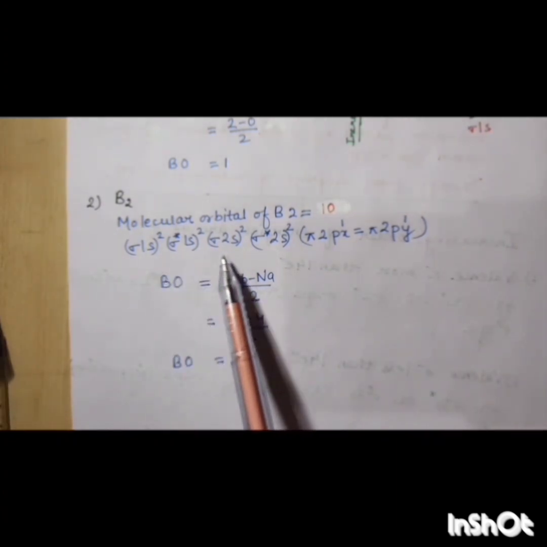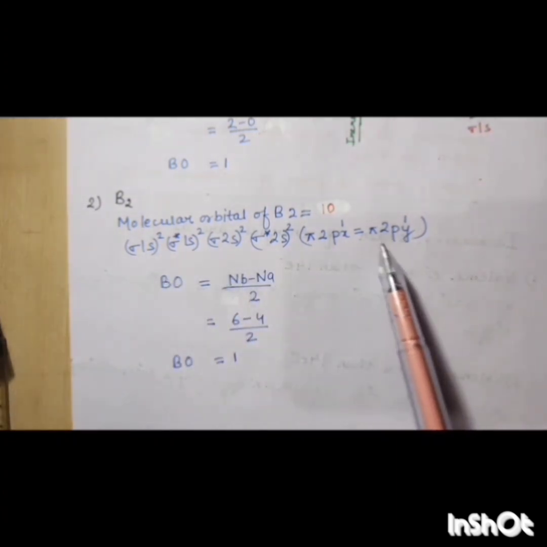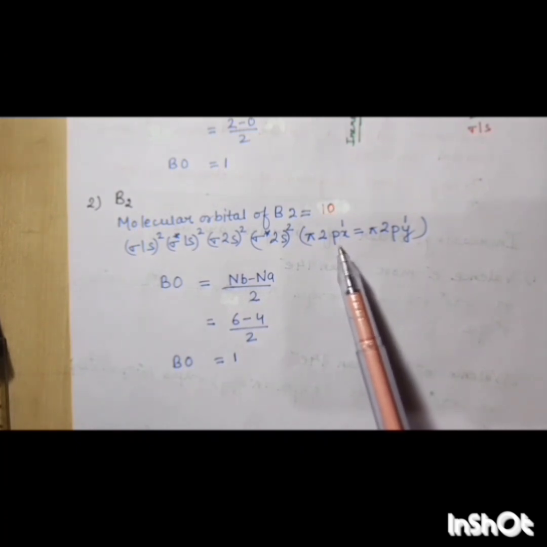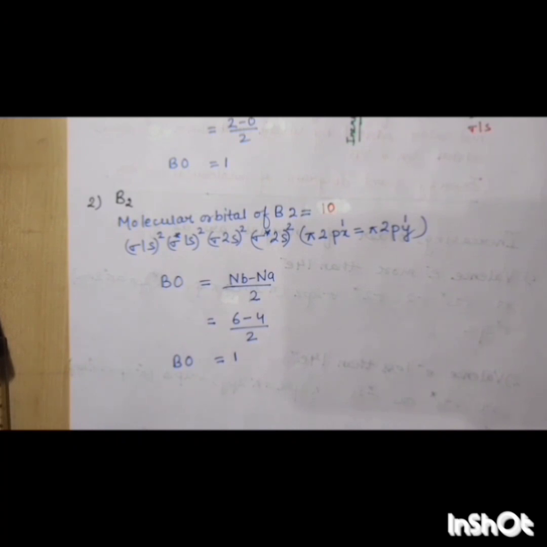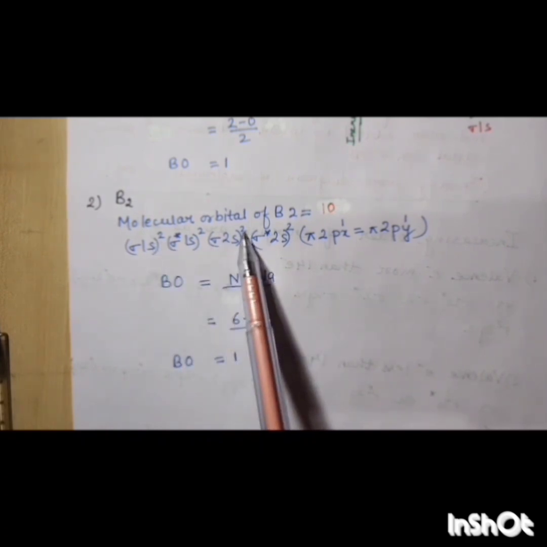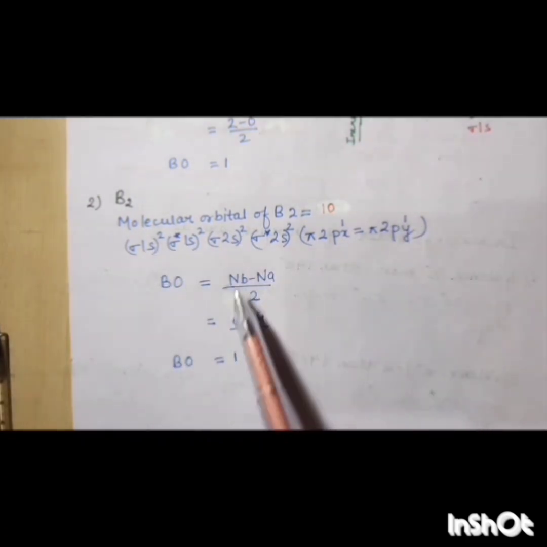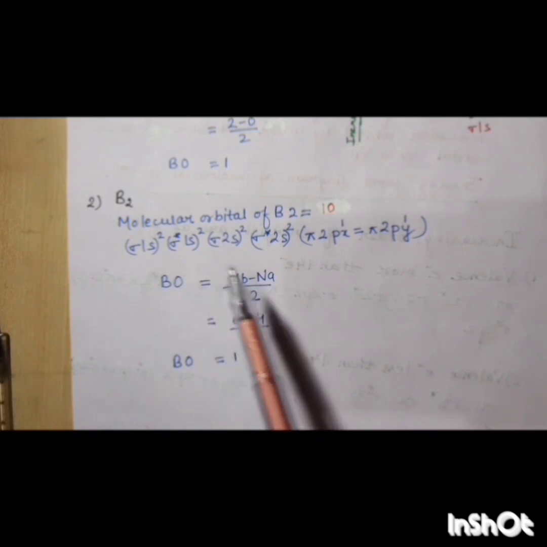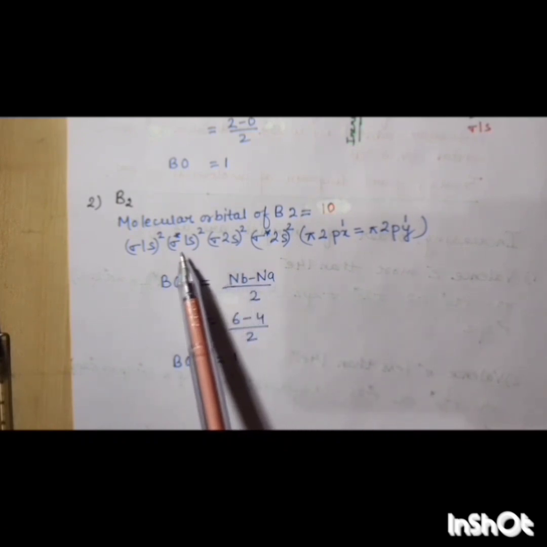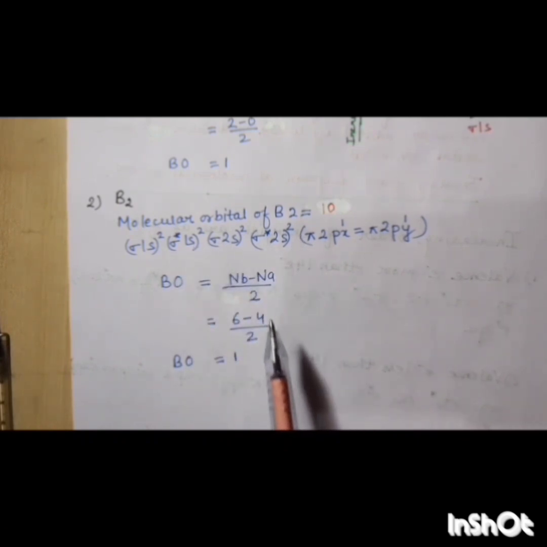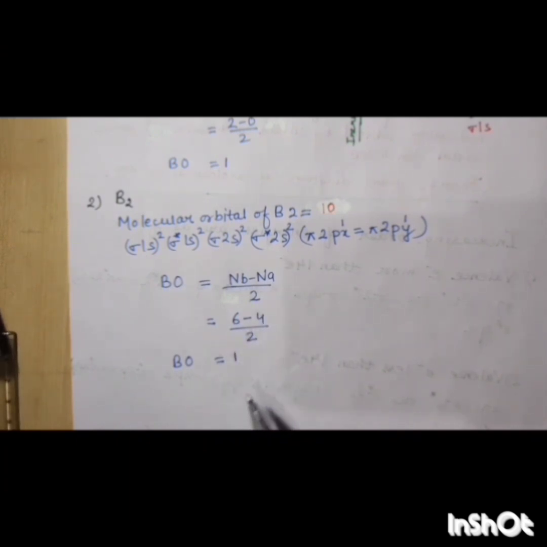Again filling all the orbitals, the last one electron goes to 2px, and then the second electron goes to 2py. And for bond order, the bonding electrons are 2, 2 and 2, so 6, and anti-bonding electrons are 2, 2, so 4. So again by calculating we get bond order 1.